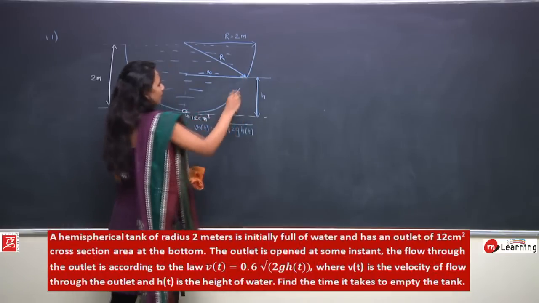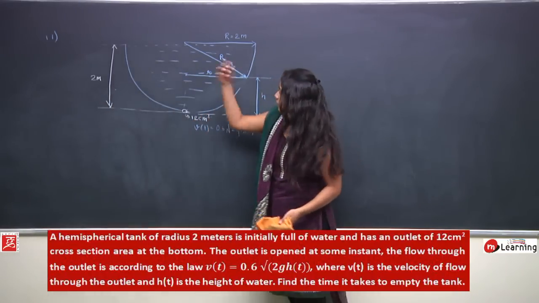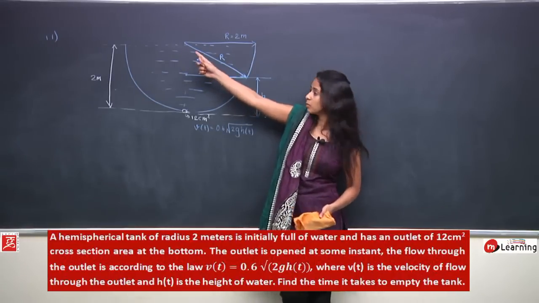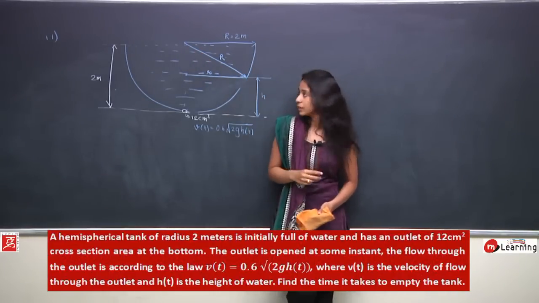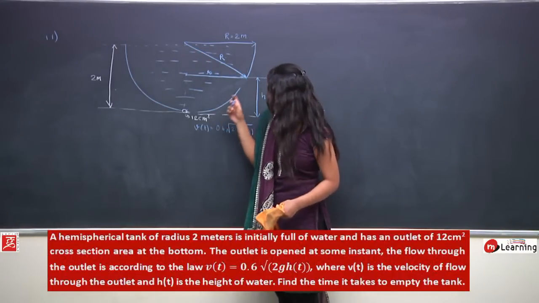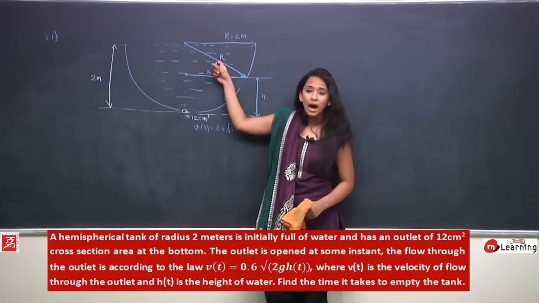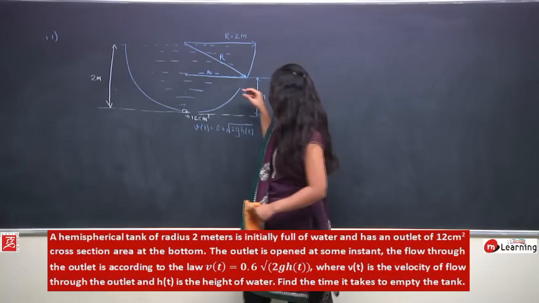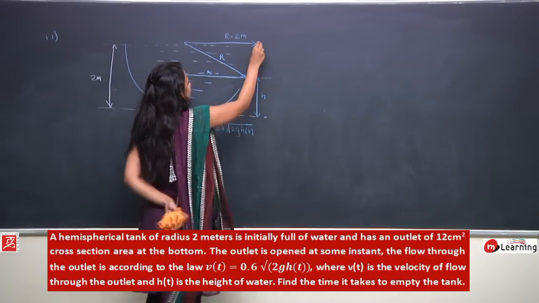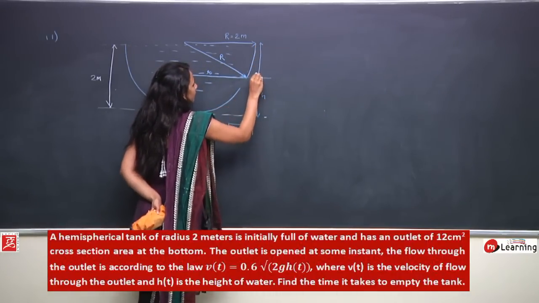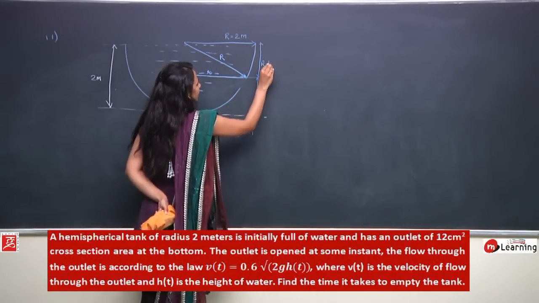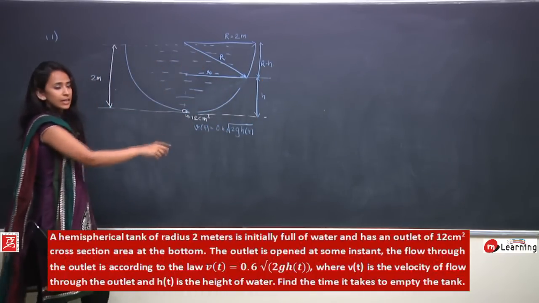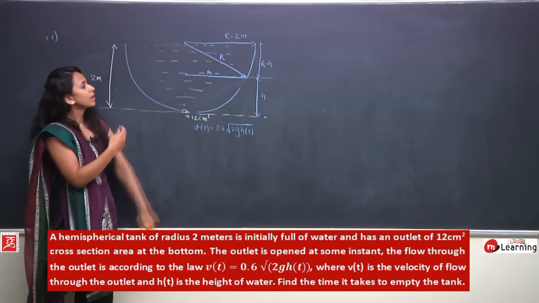This guy is going to be capital R because this is the center of the sphere or the hemisphere, and this is going to be the radius of the hemisphere. So now let us try to find some relation between this h, capital R and small r. If this height is h, I can say this height would be R minus h, because this complete length is nothing but capital R, as this is a hemisphere.